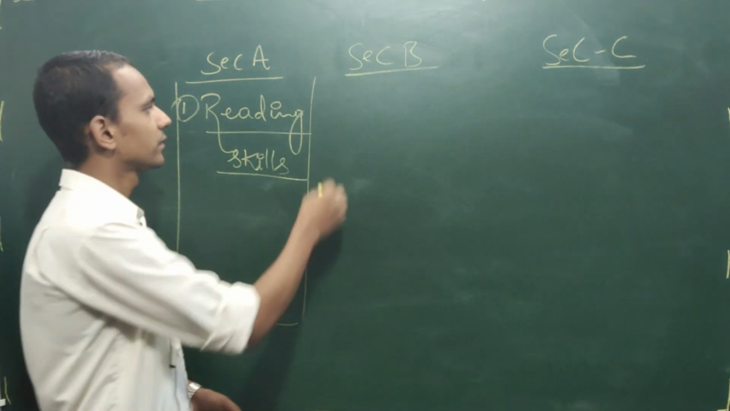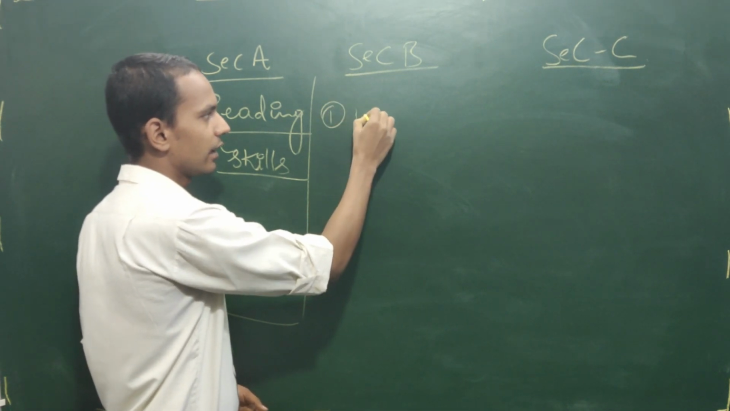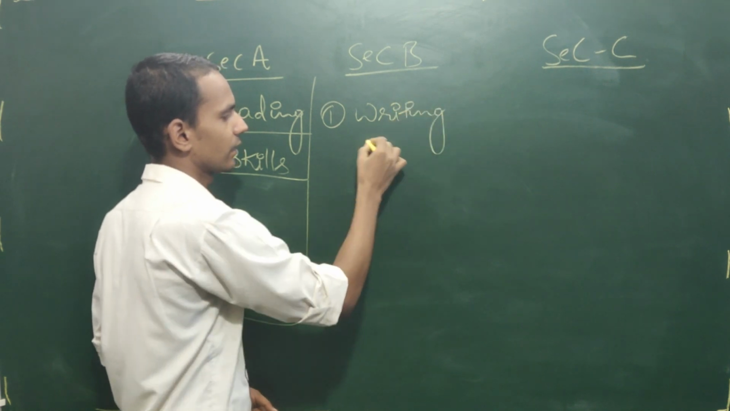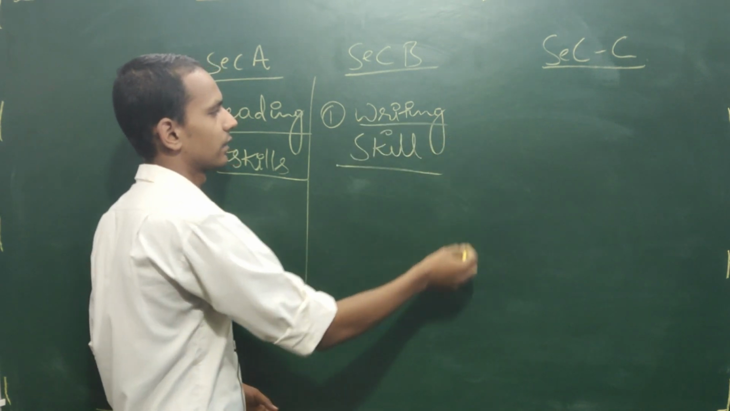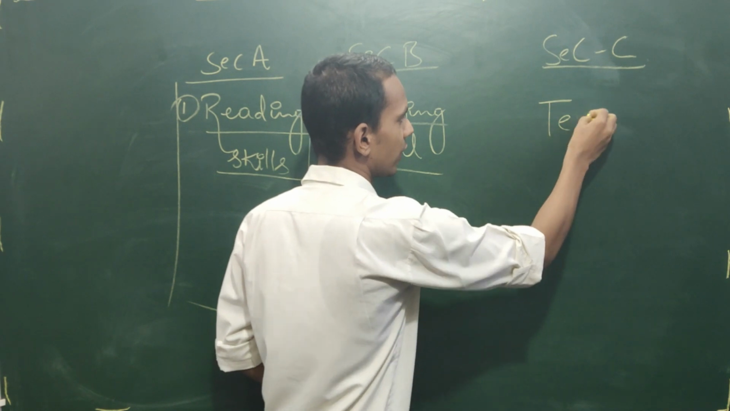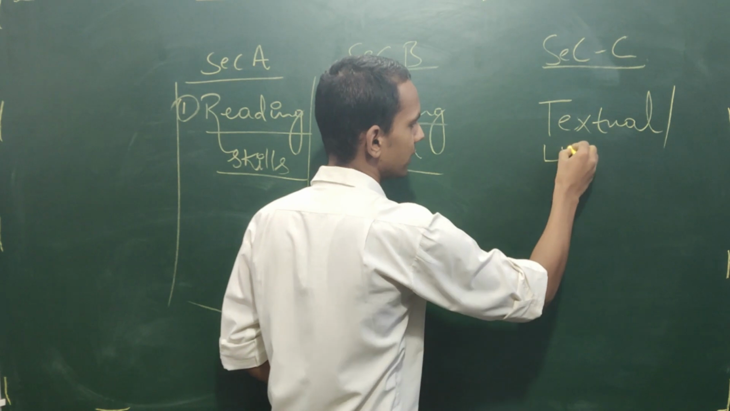Section B, they are checking the writing skill of children. And the third part, your textual or you can say literature knowledge.